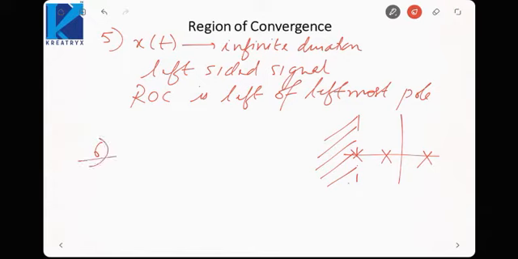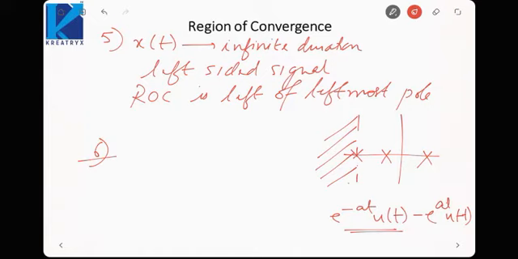Next, suppose the signal is neither right-sided nor left-sided, like this signal. This signal exists on both sides of the y-axis. It is defined for negative time as well as positive time, and on both sides it goes up to t equal to infinity. So this is a both-sided signal. It is neither a left-sided nor a right-sided signal.